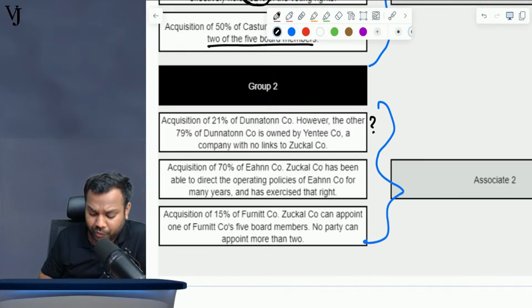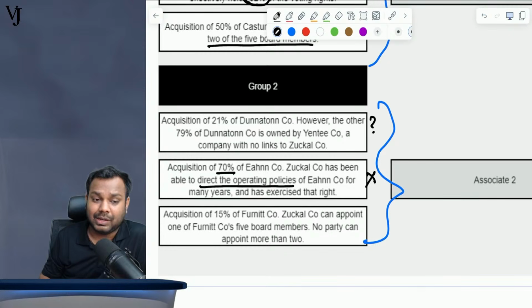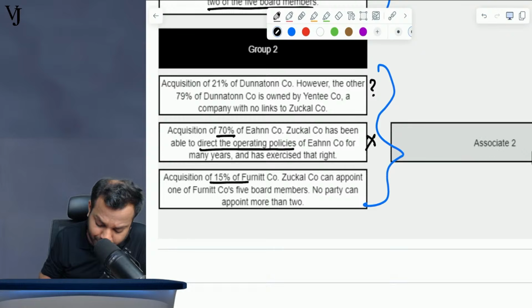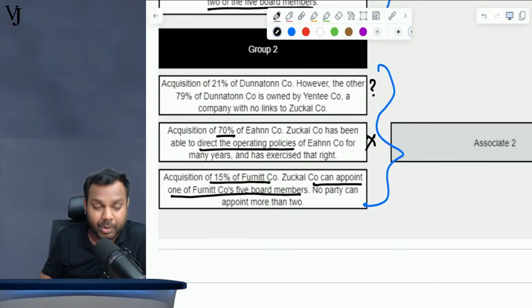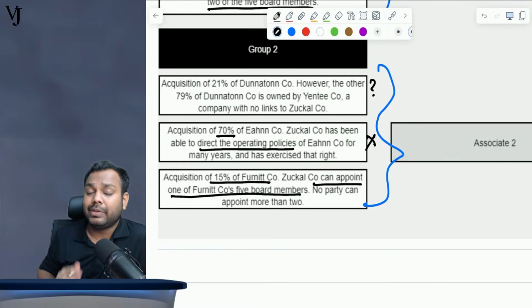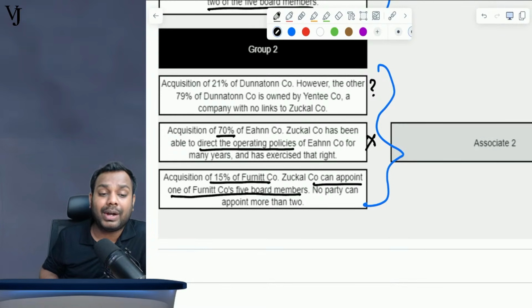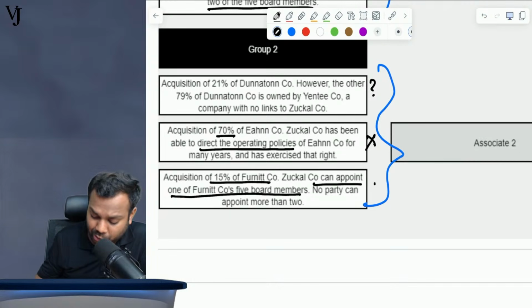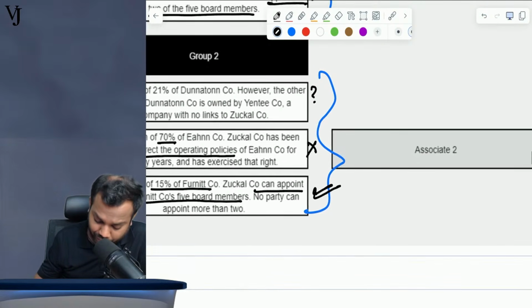Acquisition of 70% of Ihan company, Zakal company has been appointed to direct the operating policy. So this is a clear no, because 70% presumes control. Okay, and directing the operating policies means decision making power. So control is there. Now, acquisition of 15% of the Furnit company, Zakal company can appoint 1 of the 5 board members. Now, this question is making it clear that you have the right to appoint 1 director in the board of directors. So this is an associate. So the answer is Furnit company.